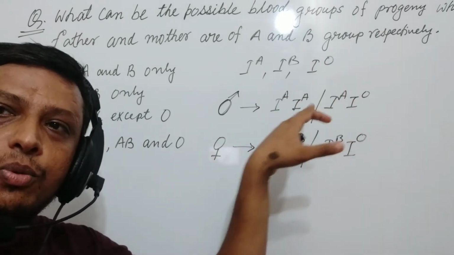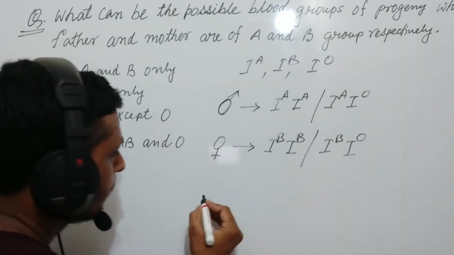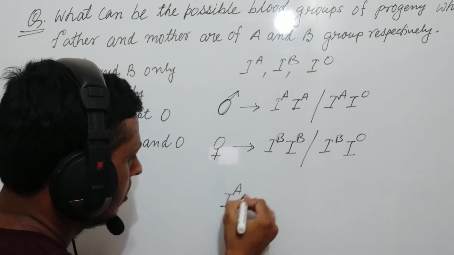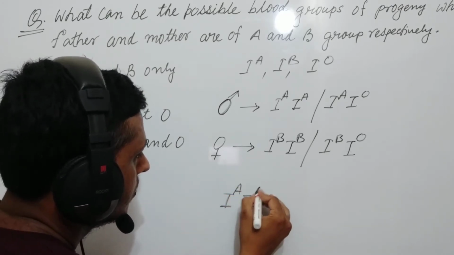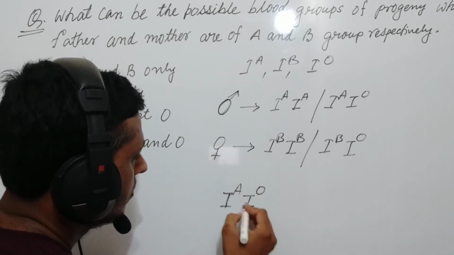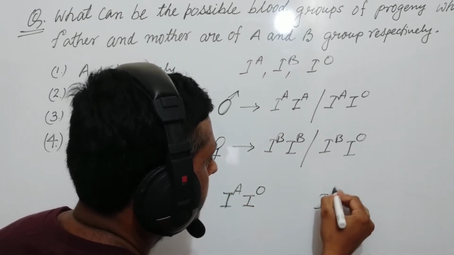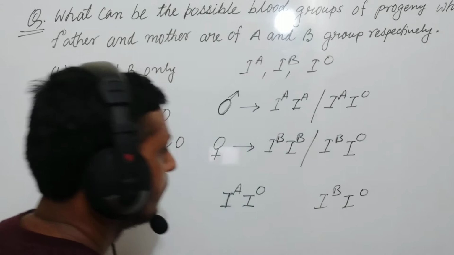So, in this case, what will happen? Let us see. This is the allelic combination for the blood group of the father, and this is for the mother.